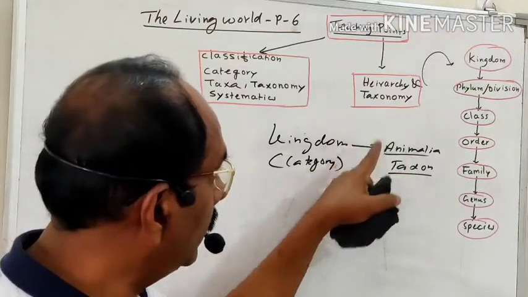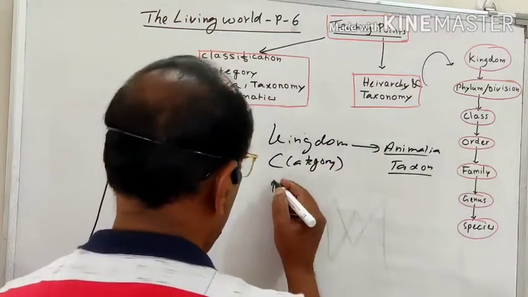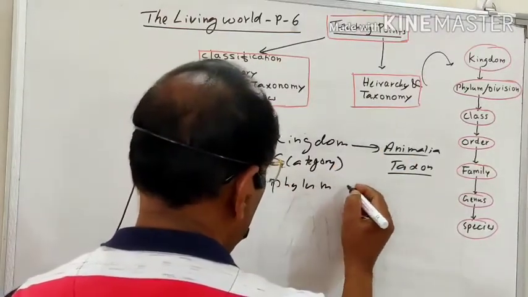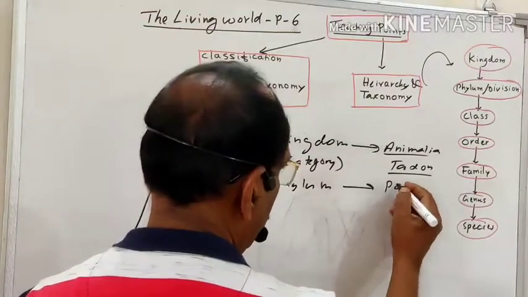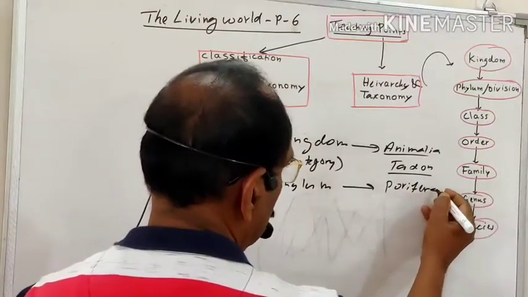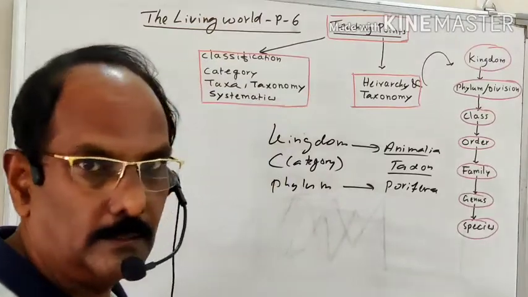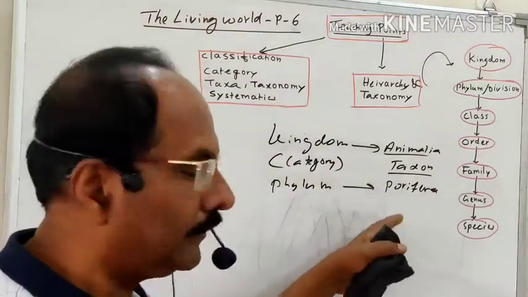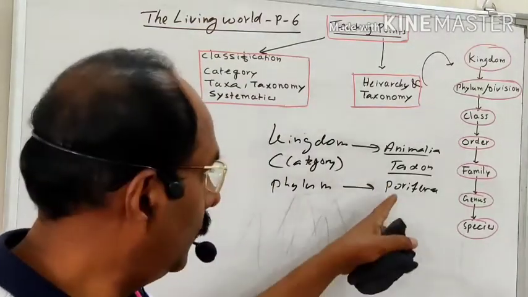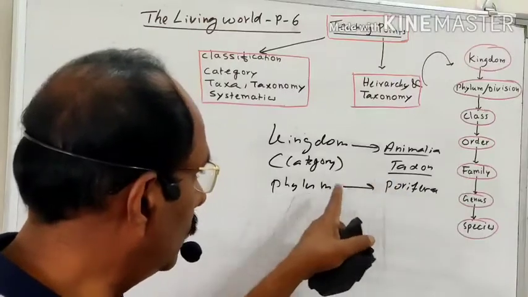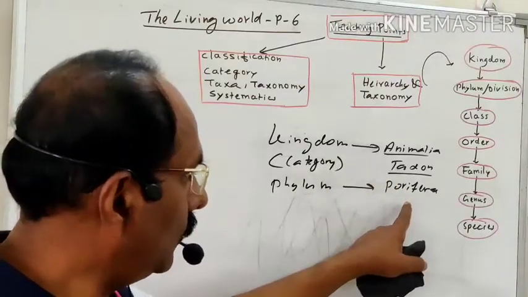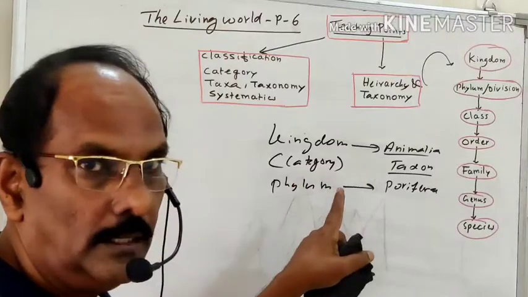So like that, when coming downward to phylum, for example, there are 11 different phyla. Example, Porifera is one of the phyla. So Porifera has a group of organisms. Out of the 1 million, some percentage is Porifera. All these Porifera belong to the phylum. So Porifera is called a taxon and phylum is called a category.